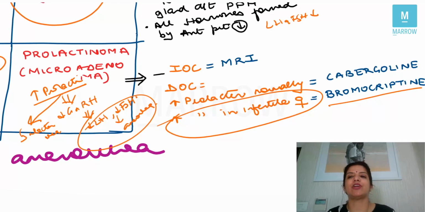So normally the drug of choice for increased prolactin is cabergoline, but if the prolactinoma patient is coming to you with a complaint of infertility, then the drug of choice becomes bromocriptine.